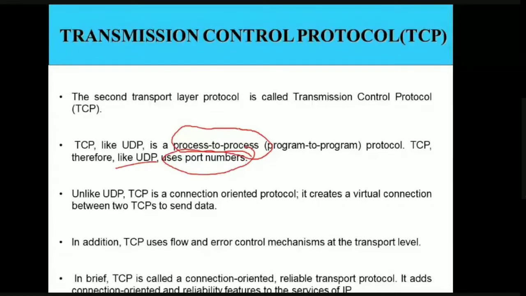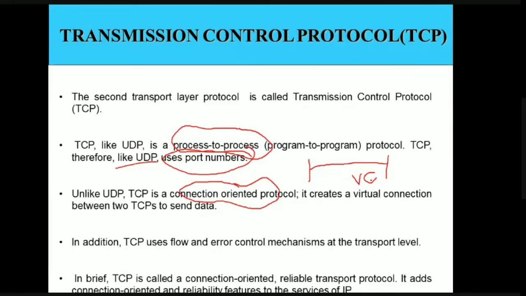But one difference between TCP and UDP is that TCP is a connection oriented protocol, whereas UDP is a connectionless protocol. TCP being connection oriented means it is going to create a virtual connection. This could be a sender and this could be a receiver. Now this sender and receiver are going to connect with each other with the help of a virtual connection. This virtual connection helps the sender and the receiver to transfer data between themselves.